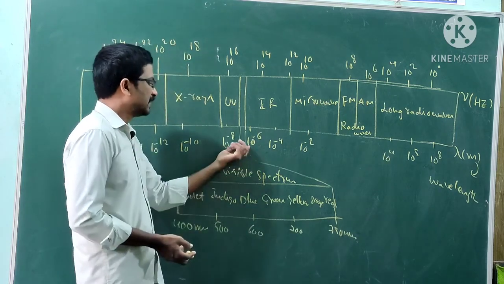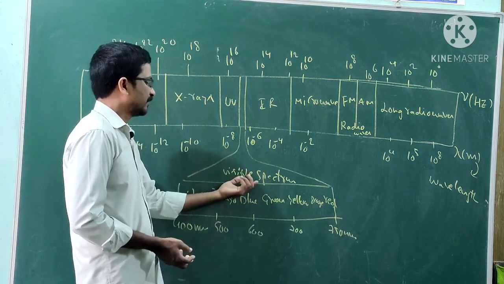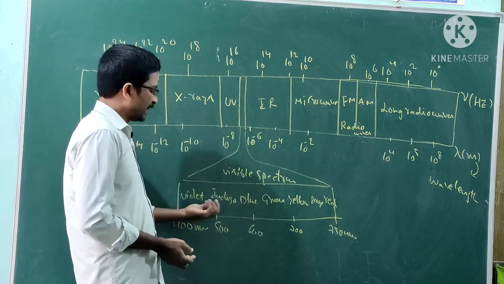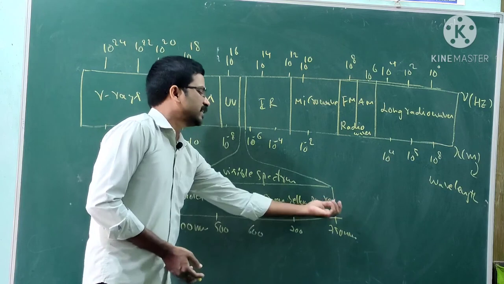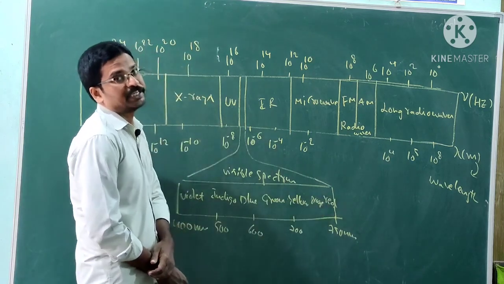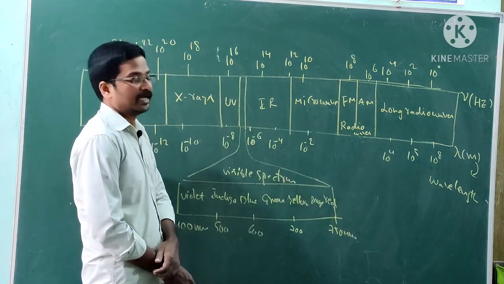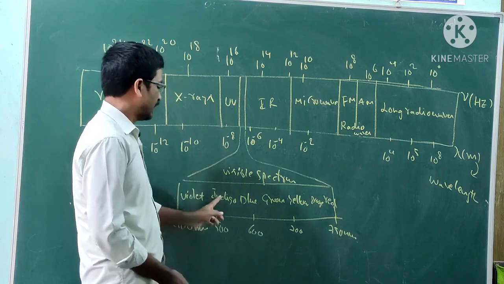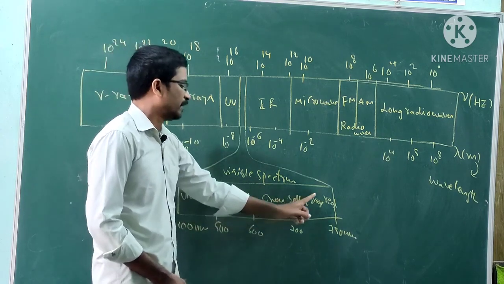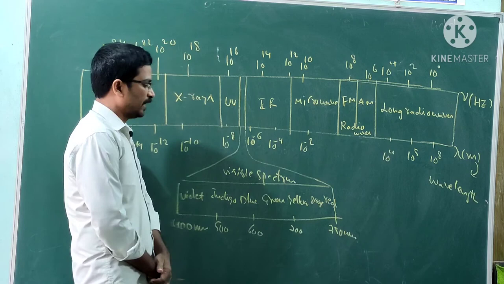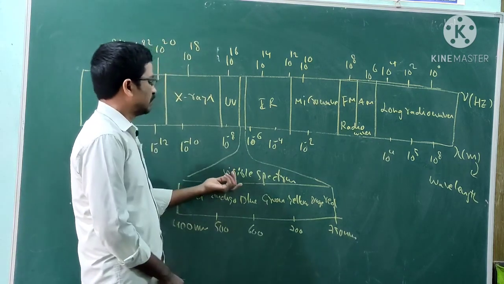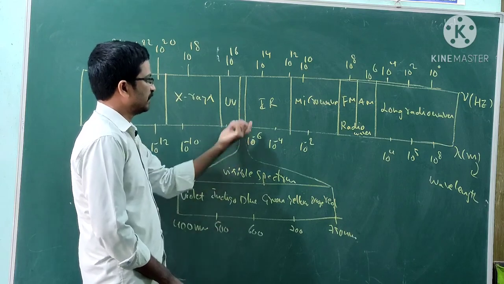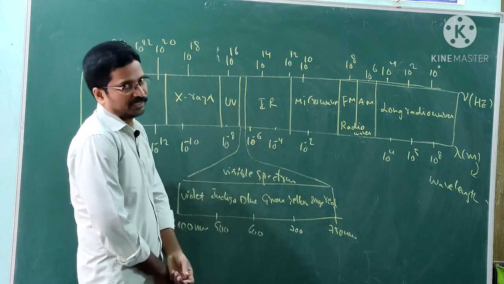The visible spectrum contains violet, indigo, blue, green, yellow, orange, red. VIBGYOR. This is the visible spectrum, between IR radiation and UV radiation.